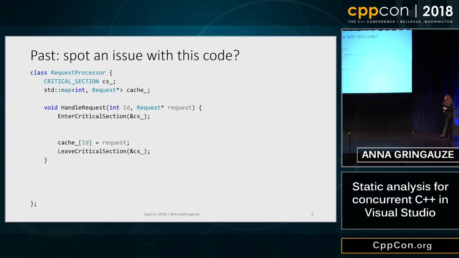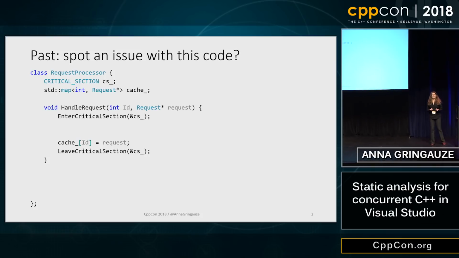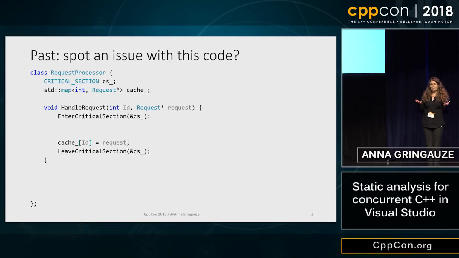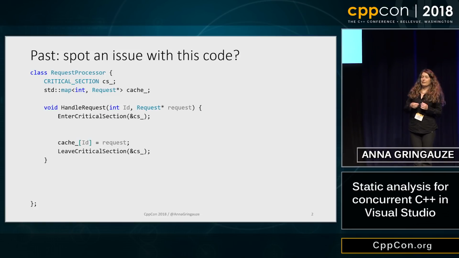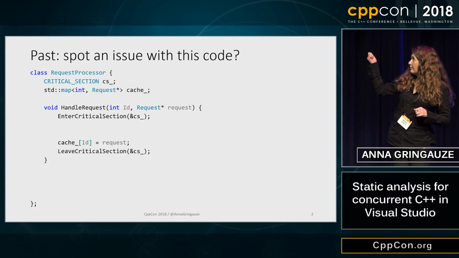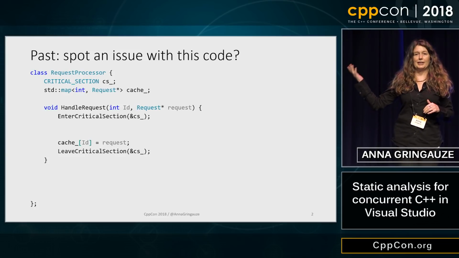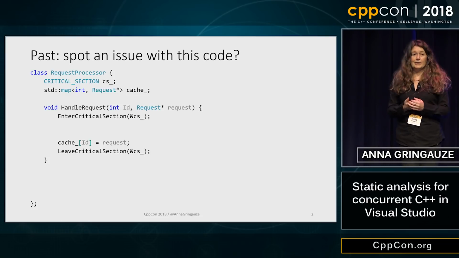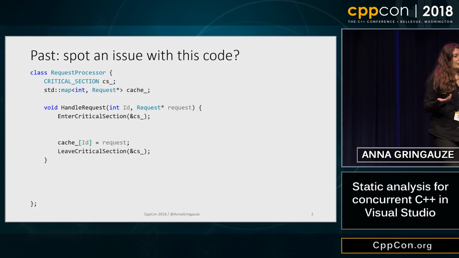Let's say we have this quite simple code sample. It's a processor of requests that does a quite simple thing. It puts a request in a cache. We can see here that apparently the cache is protected by a critical section. So there's nothing wrong with this code. It's quite simple, easy to understand.